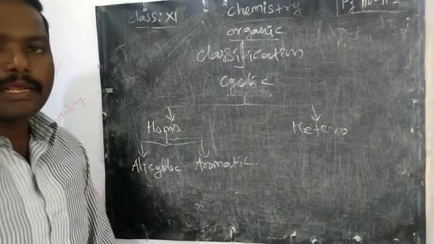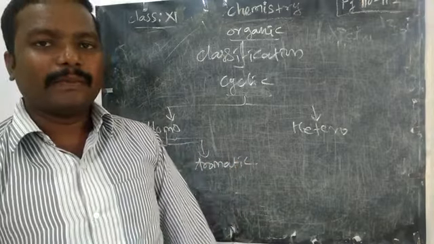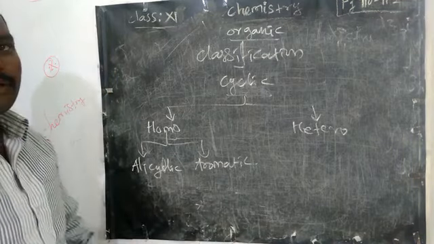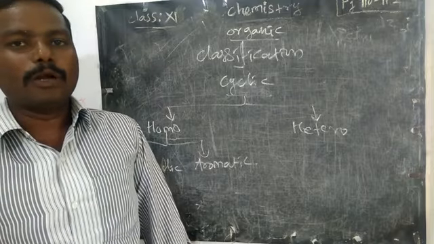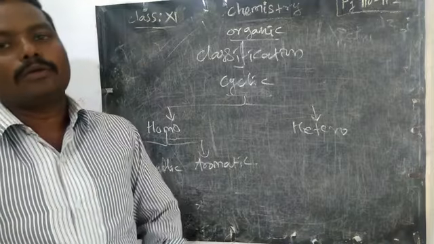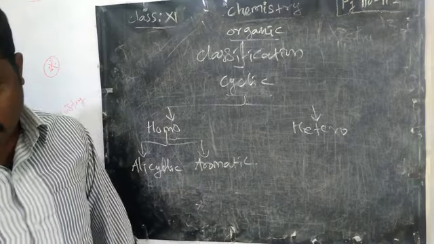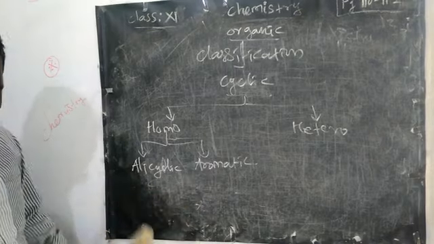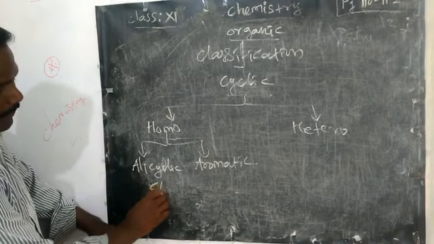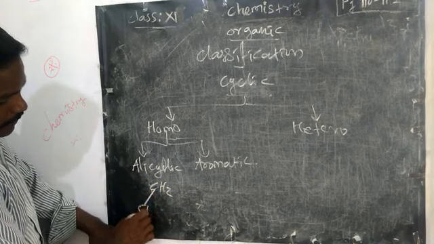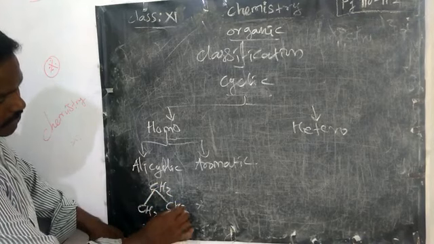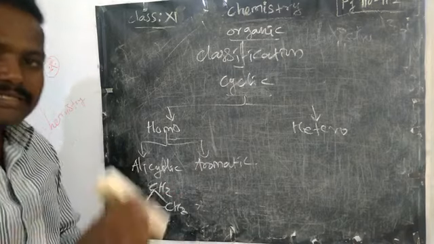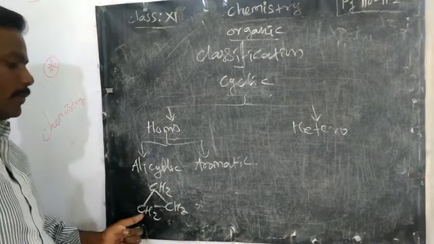What do you mean by alicyclic? Alicyclic means aliphatic, so there is no benzene ring. It has fewer than 6 carbons, that means there is no benzene ring structure. In the homocyclic compound, an example of alicyclic is cyclopropane, CH2, CH2, CH2. So 3-carbon propane formed as a cyclic compound is cyclopropane.